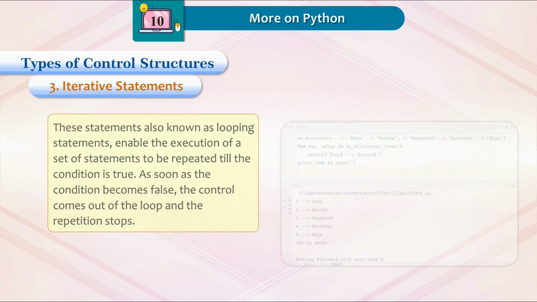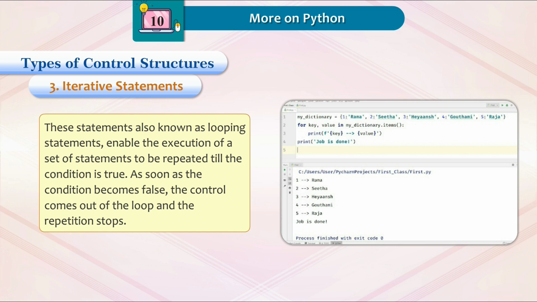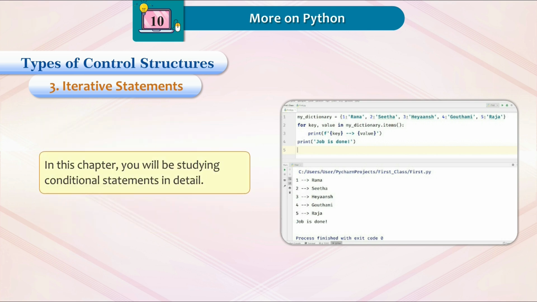3. Iterative statements. These statements, known as looping statements, enable the execution of a set of statements to be repeated till the condition is true. As soon as the condition becomes false, the control comes out of the loop and the repetition stops. In this chapter, you will be studying conditional statements in detail.